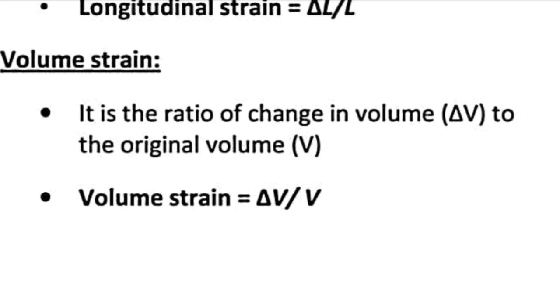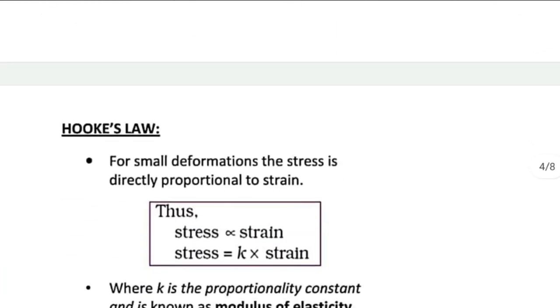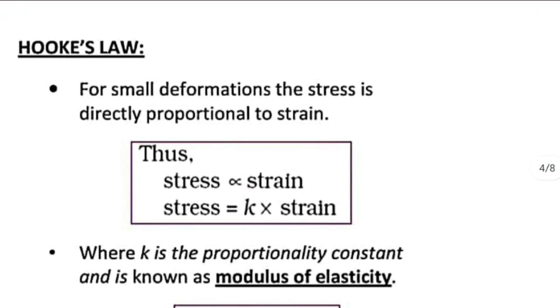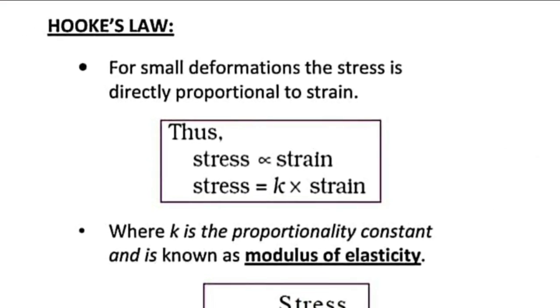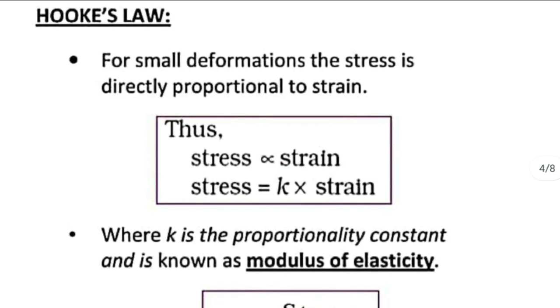Now we discussed two new physical quantities, stress and strain, and there exists a relation between these two, which is well stated by a law called Hooke's law. So what is Hooke's law? For small deformations, the stress is directly proportional to strain.